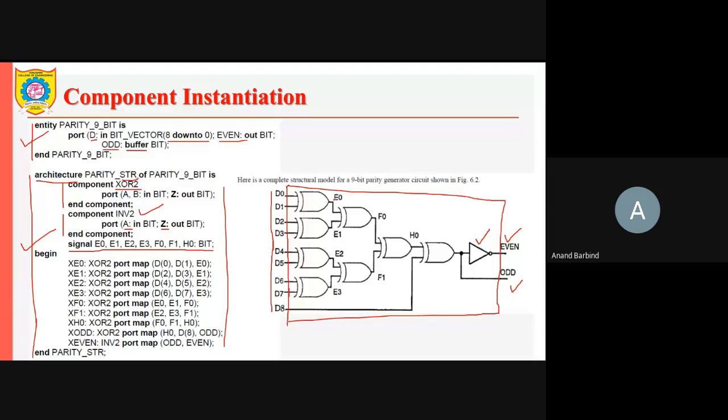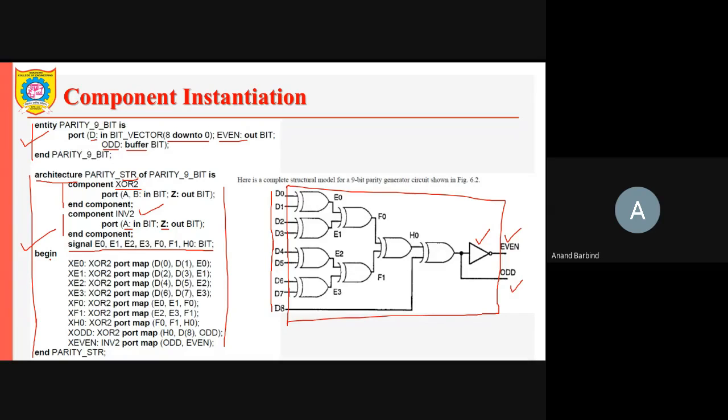This is E0, E1, E2, E3, F1, F0, and this is H0. Then finally, these are even and odd, which are actually the outputs. But the intermediate lines or signals are named here, in the local declaration.